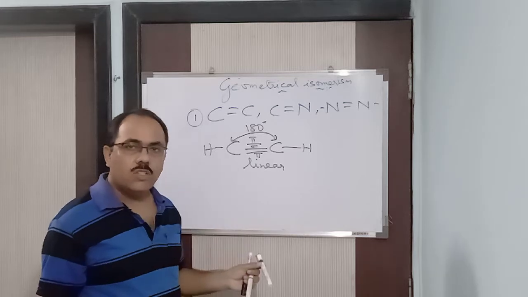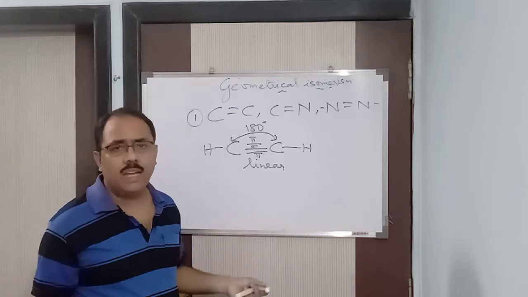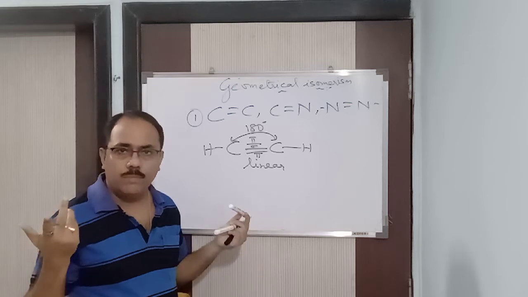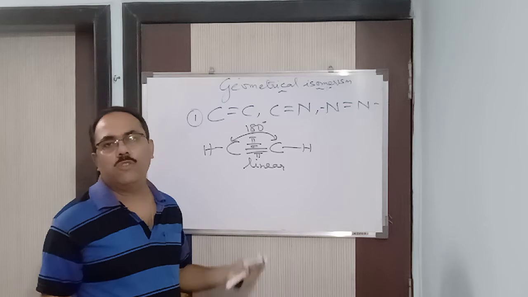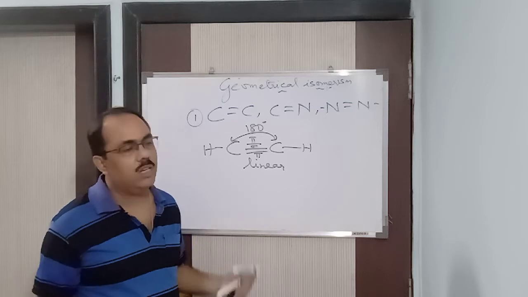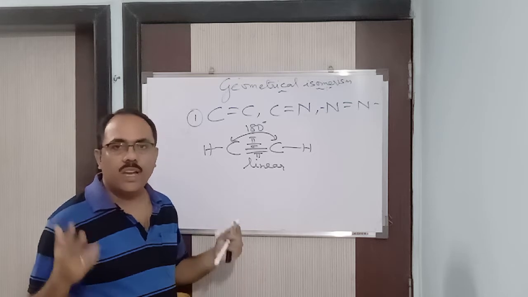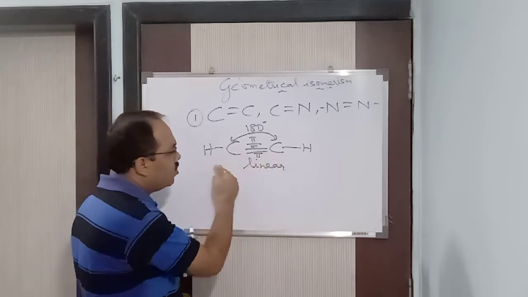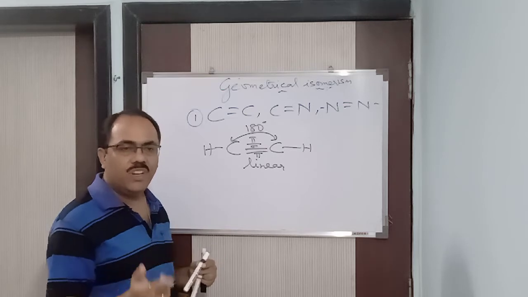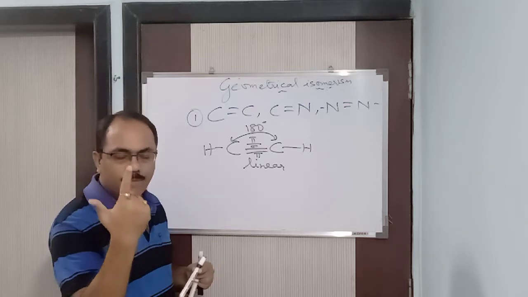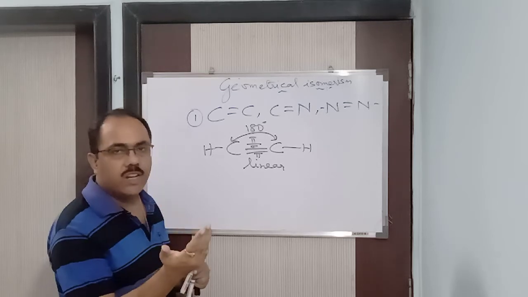So it does not show geometrical isomerism, because again and again I am repeating, geometrical isomerism appears due to restricted rotation, due to hindered rotation. Due to restricted or hindered rotation only, we get two structures. Here you will not get two structures, you will get one structure only. In a carbon-carbon single bond, as I said, there is free rotation, so you will have only one structure. But due to restricted rotation, you will have two different structures.